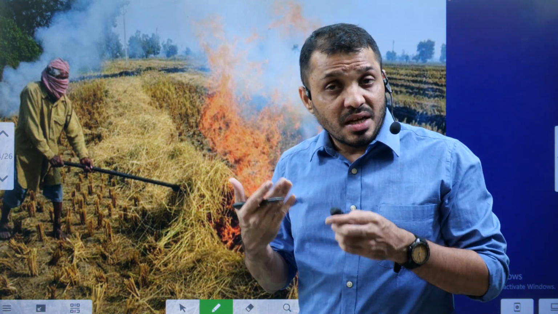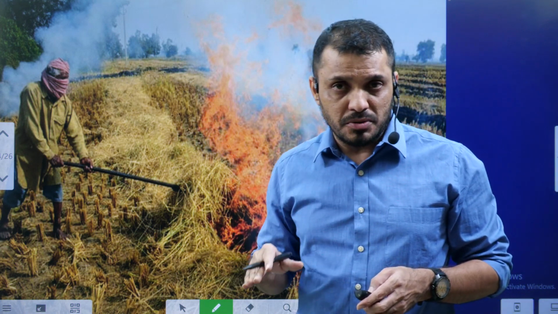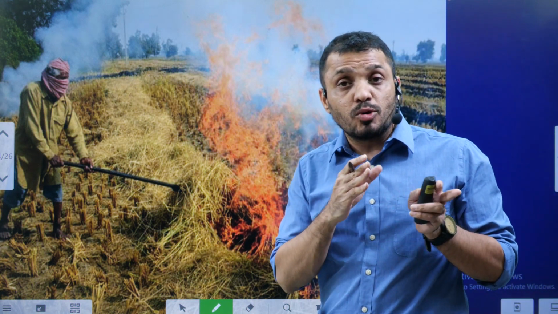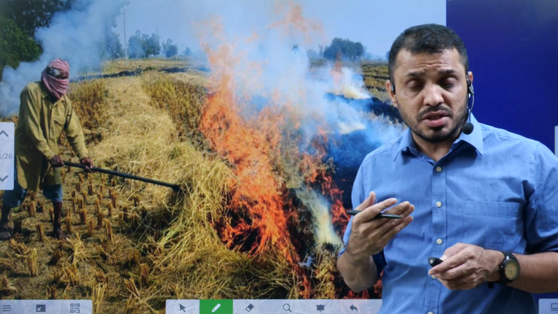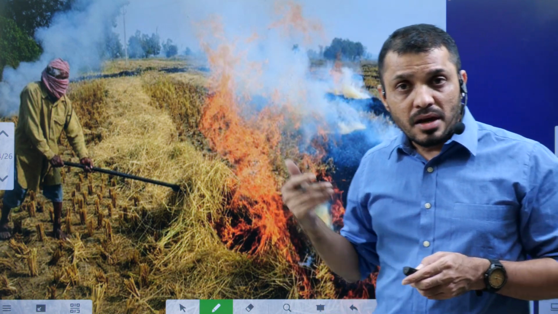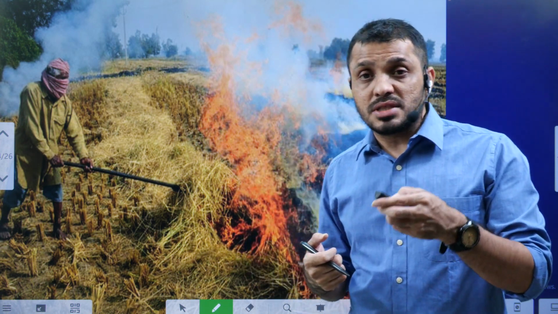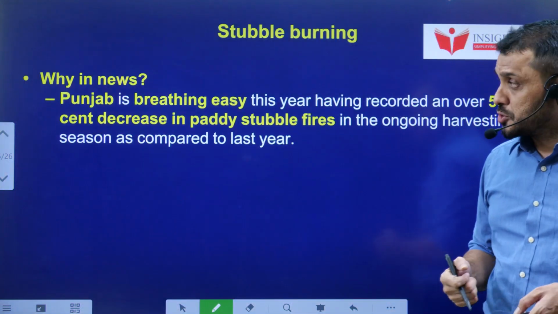So because of that, they are opting for a very cheap method such as stubble burning. They are simply burning the remaining crop residue, leading to a lot of pollution. Not only in states like Punjab and Haryana, it is also leading to a lot of pollution in Delhi as well. So the government of India took certain initiatives to reduce stubble burning, and they are also encouraging certain equipment, and they also announced a certain cash incentive as well. We will discuss all such measures in this particular issue.